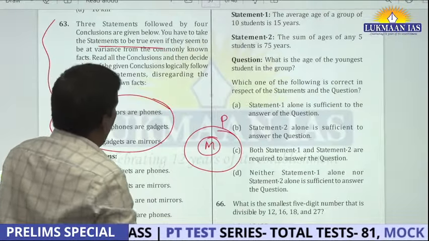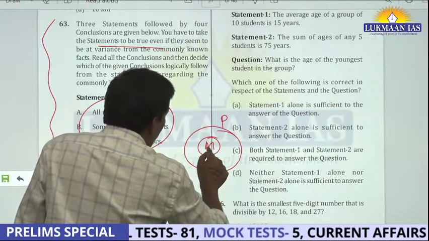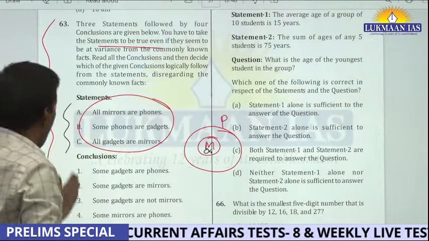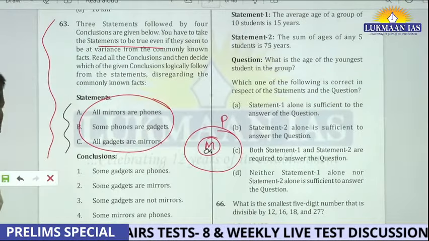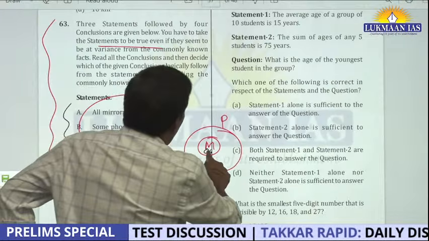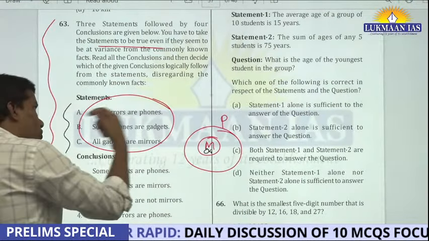All gadgets are mirror. So in fact, your gadgets become a subset of this, right? Because this is a statement given, you cannot refute it. Then you will go into the conclusion. Some gadgets are phone. What some gadget? All gadgets are phones.